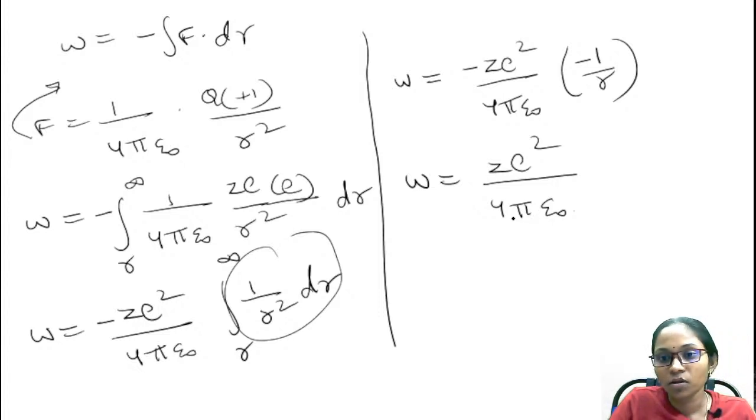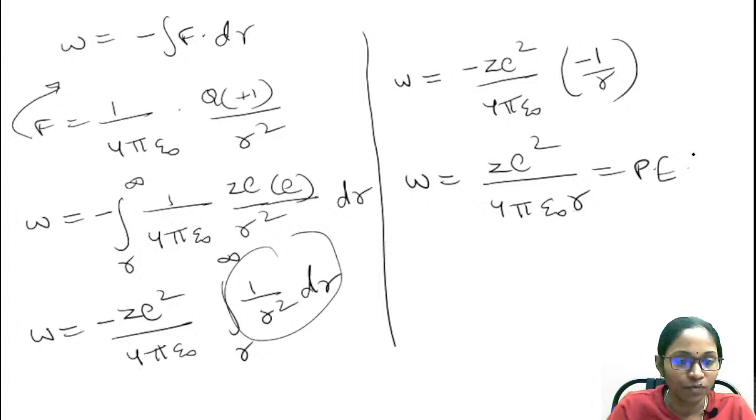4 pi epsilon naught into r. This work done is nothing but the potential energy. This work done is stored in the form of potential energy. As the work done increases, potential energy increases. Therefore this work done is nothing but the potential energy.